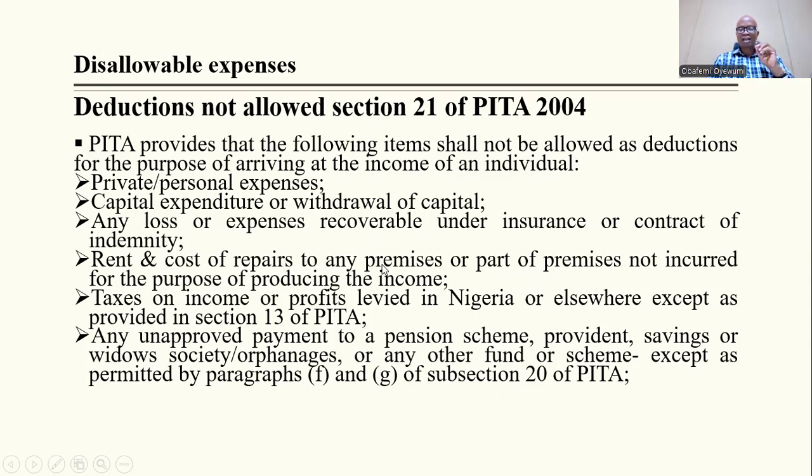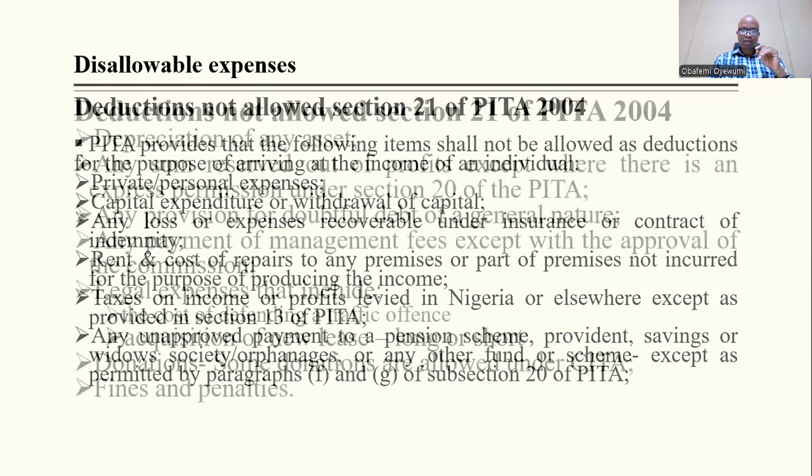Rent and cost of repairs to any premise or part of business not incurred for the purpose of producing the income is not also allowed. Taxes, generally, you don't allow tax. Any form of tax is not allowed. Any unapproved payment to pension scheme, provident savings, or widows society, orphanages, none of these will be allowed. So none of the taxes will be allowed as an expense.